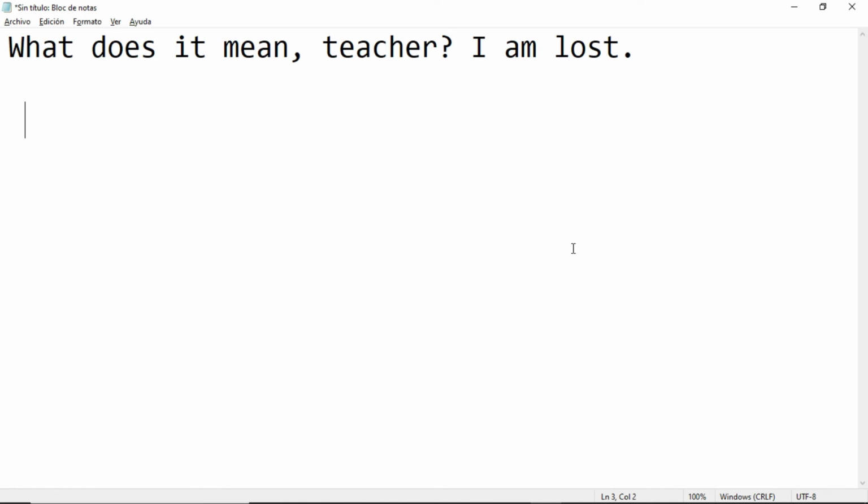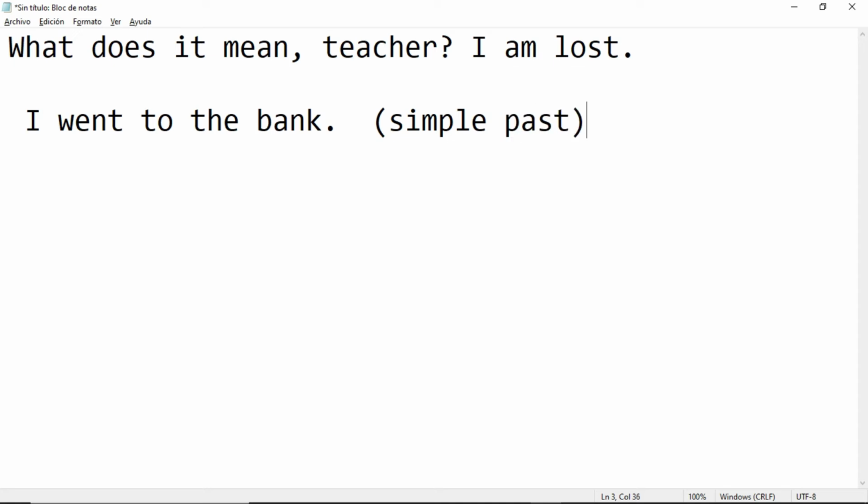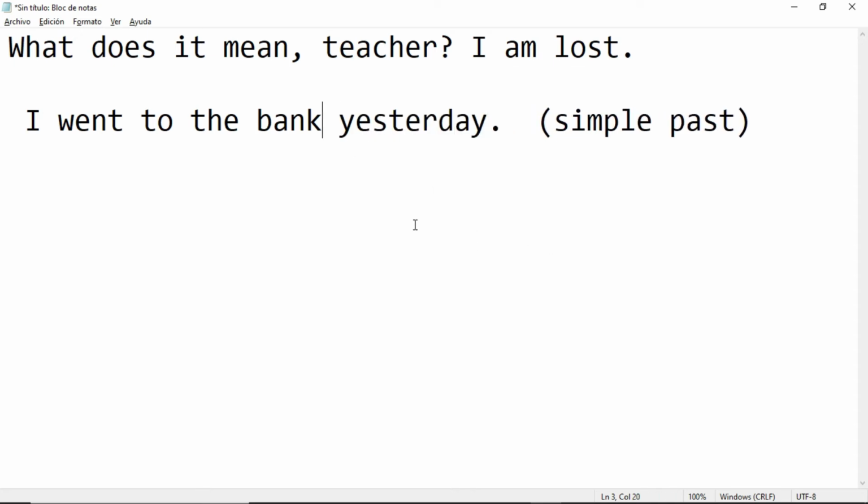For example, I went to the bank. This is the simple past, right? But what do we need to use the simple past? We need a time. In this case, I went to the bank. But when? Yesterday. I went to the bank yesterday. Simple past. Why? Because we have the time.